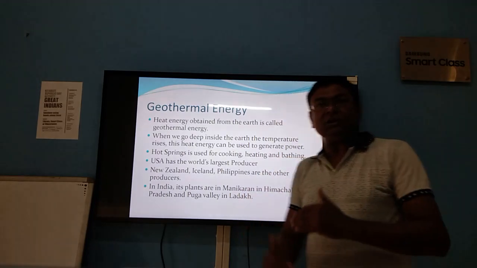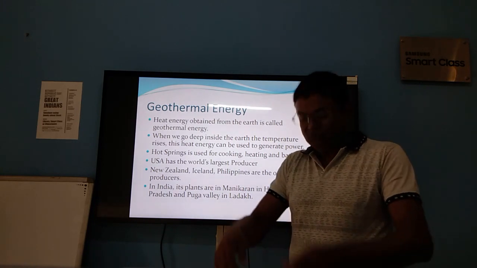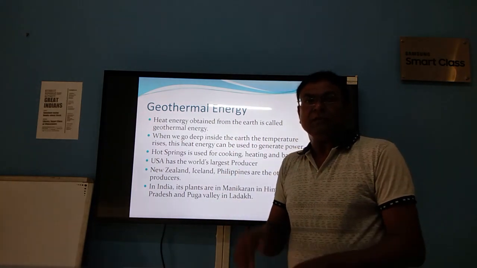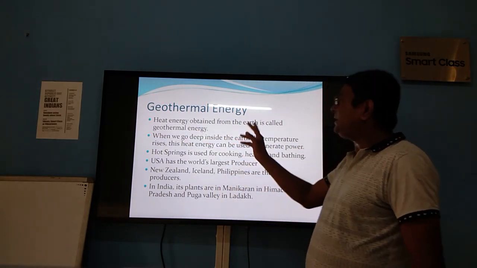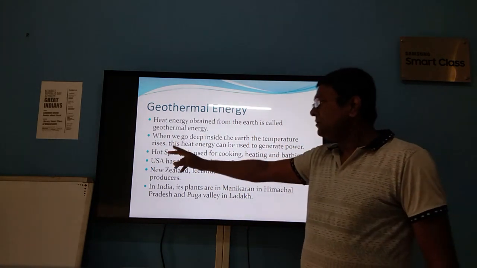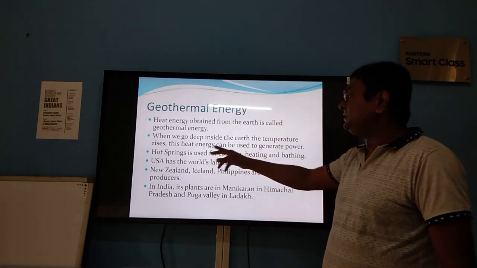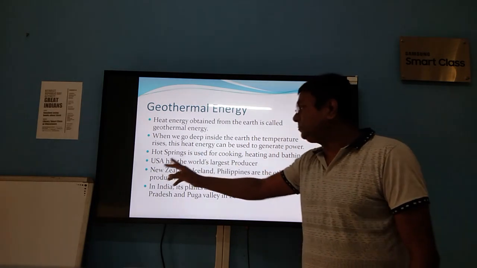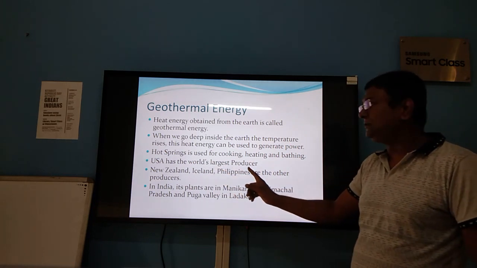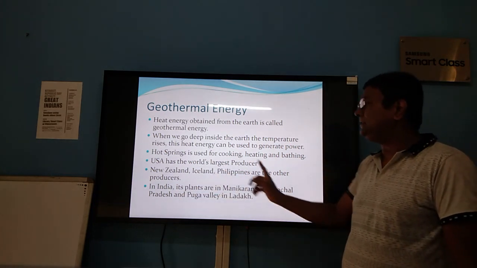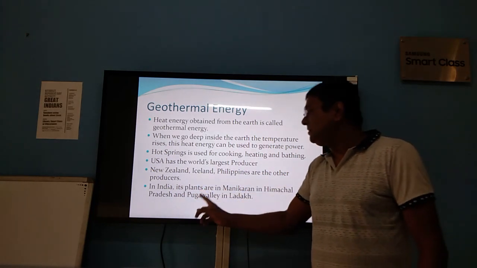Geothermal energy. Geothermal means the energy found inside the earth. We know that whenever we go inside the earth, the heat rises. So the heat energy obtained from the earth is called geothermal energy. When we go deep inside the earth, the temperature rises. This heat energy can be used to generate power. Hot springs are used for cooking and bathing. USA is the world's largest producer. New Zealand, Iceland and Philippines are the other producers. In India, its plants are in Manikaran in Himachal Pradesh and Puga Valley in Ladakh.